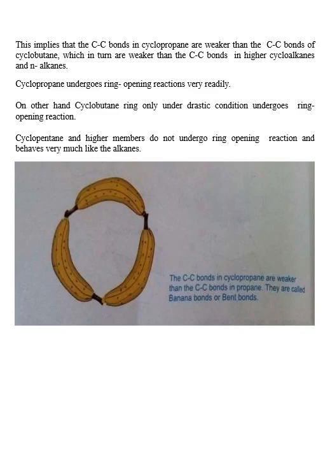Cyclopropane undergoes ring opening reactions very readily. On the other hand, cyclobutane rings only under drastic conditions undergo ring opening reactions. Cyclopentane and higher members do not undergo ring opening reactions and they behave very much like the alkanes. The carbon-carbon bonds in cyclopropane, the picture of which is shown on the page, are weaker than the carbon-carbon bonds in propane. They are called banana bonds or bent bonds. In this picture, the bond between carbon-carbon is a bent bond or banana bond.